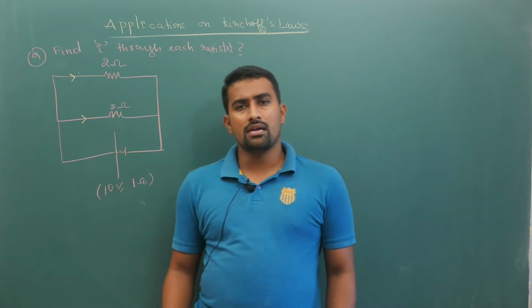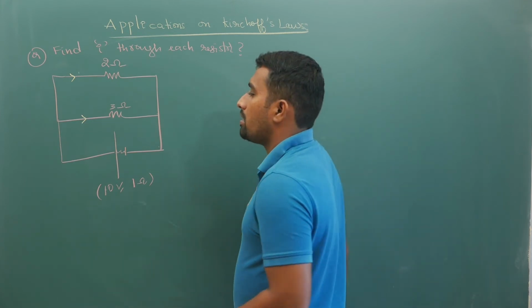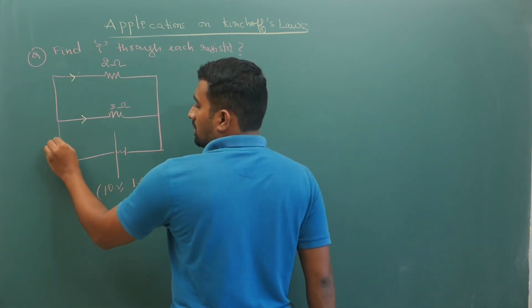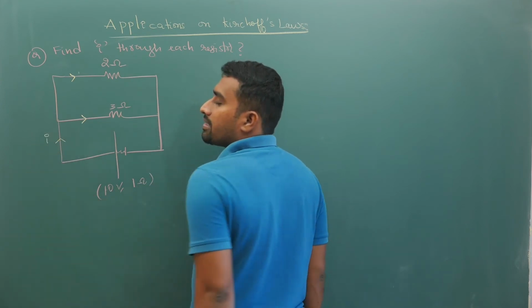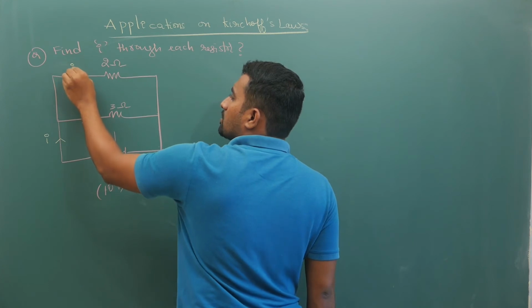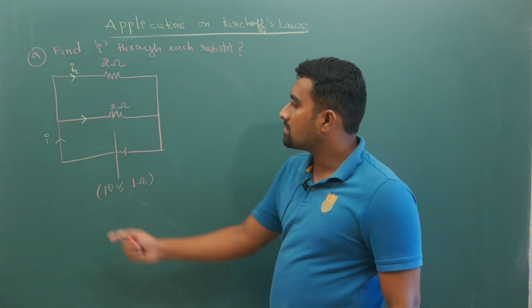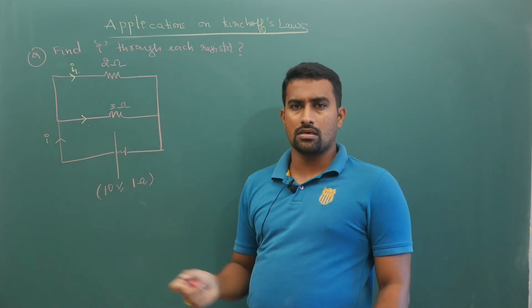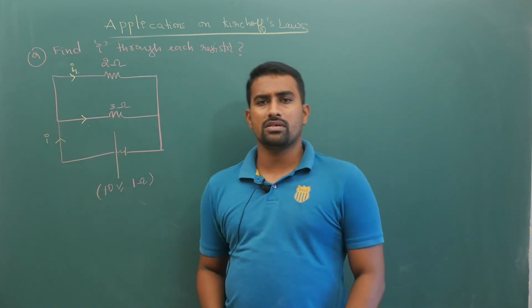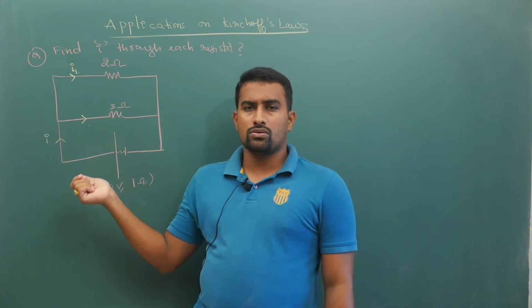Now here my intention is Kirchhoff's law. So what I will do is assume some current I is entering like this. Many people will assume I1 here and I2 for this part, because this point is a node. First pause the video clip, try the question and then look at the solution.